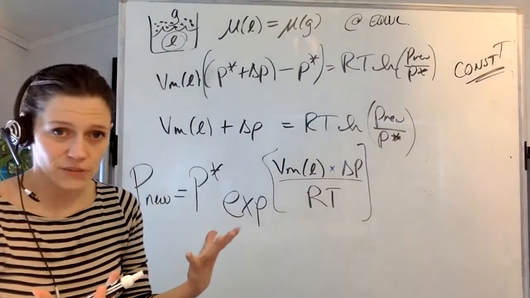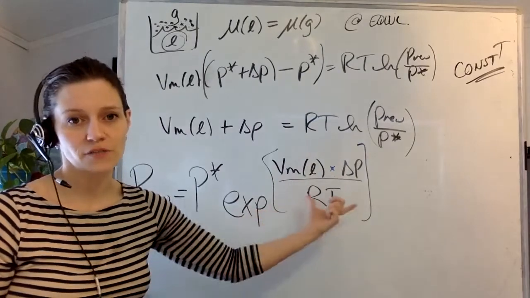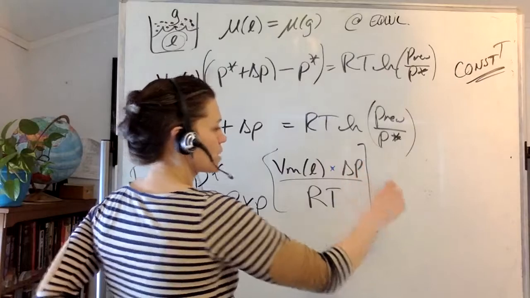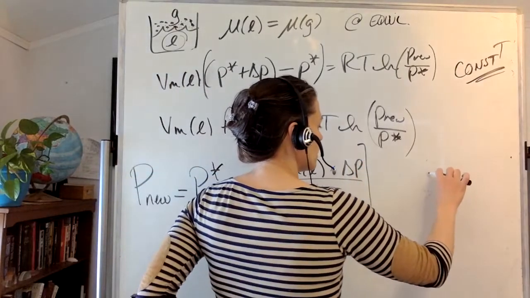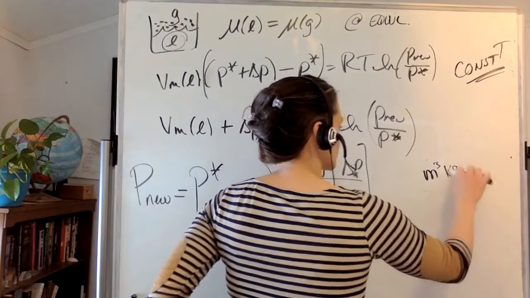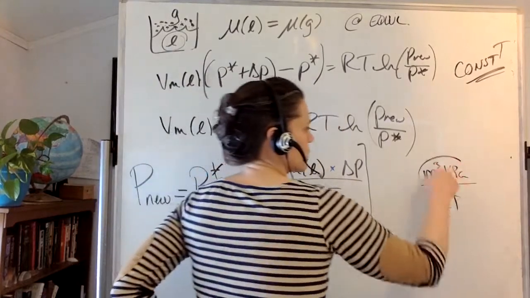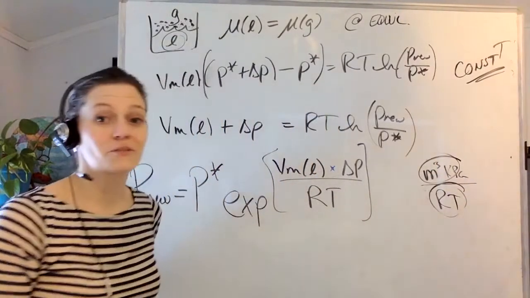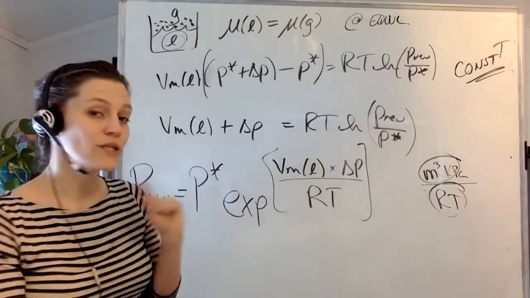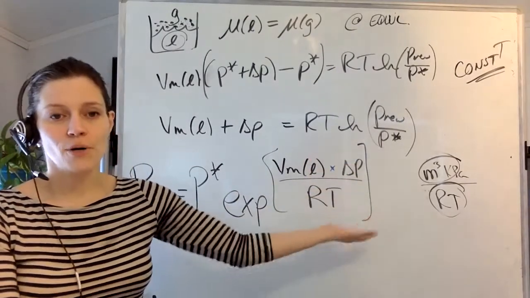So my unit check that I was going to do was to make sure that my units cancel, because anytime you take the exponential of something, you want to make sure your units cancel. So I've got my volume multiplied by a pressure. So I've got, let's say meters cubed multiplied by kilopascals. That's great. That's the same as a joule divided by RT. That's a thermal energy. So I've got units of energy and units of energy divided by each other. Go team. It's also really cool to note that this is some value per RT.